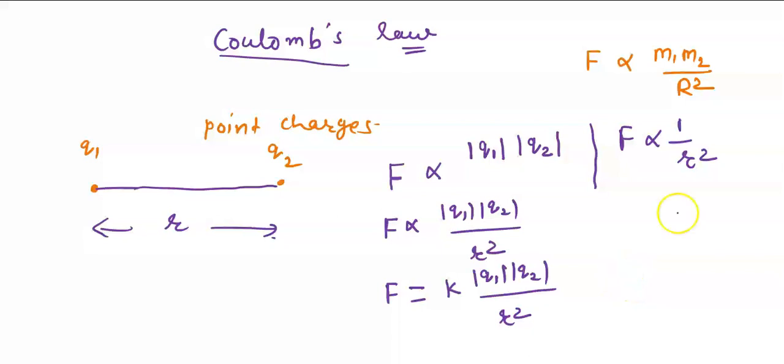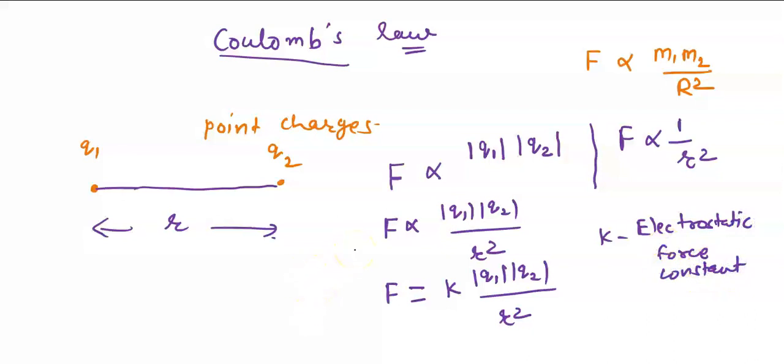Correct? And this K is called electrostatic force constant. This is called electrostatic force constant.